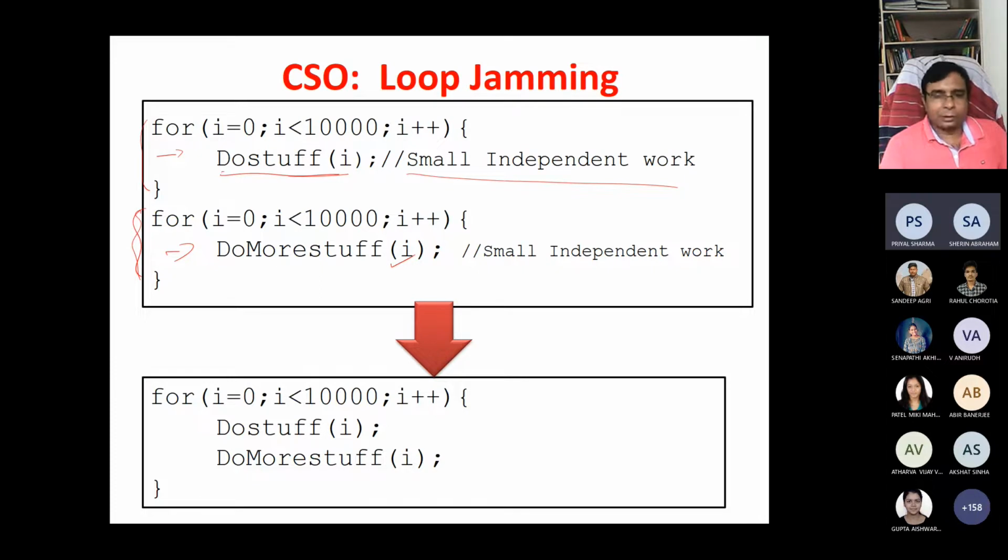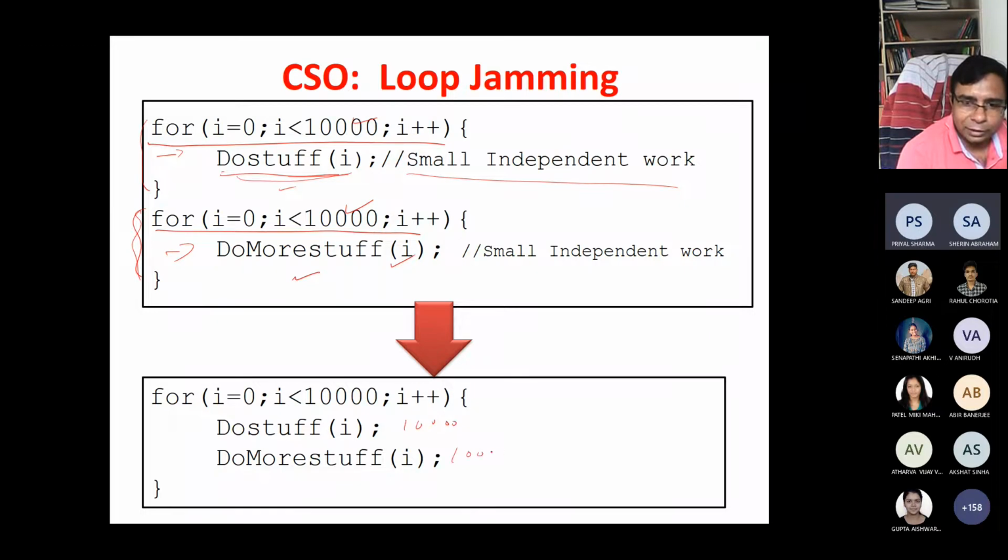Sir, could you repeat this point? So, the number of instructions in the for loop. Here this for loop is executed 10,000 times. This is also executed 10,000 times. So there are two for loops executed 10,000 plus 10,000 times, and internally this is 10,000 times, this is 10,000 times. Any of this will not change. But this loop is executing one time. So in that way, you will save time. But the compiler will not do it automatically.